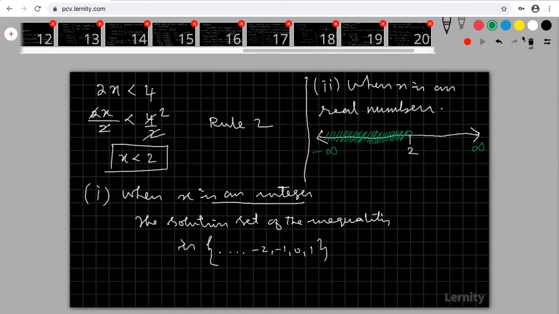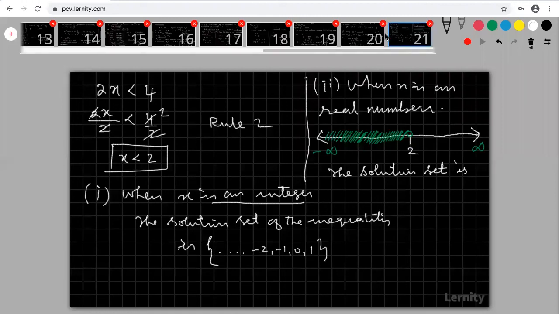So therefore my solution set is, how to write this interval? Please look at that. This interval is minus infinity comma 2. My 2 is not included.